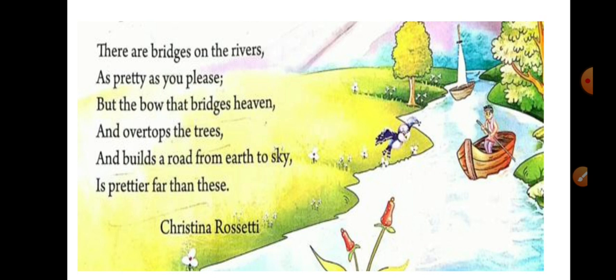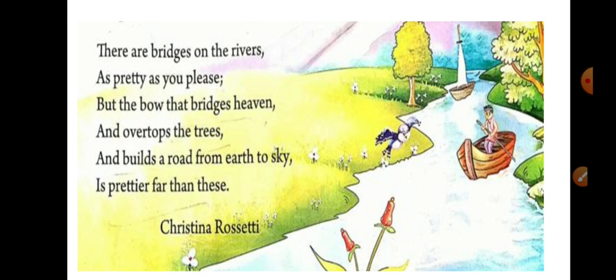Now, the next lines. There are bridges on the rivers as pretty as you please, but the bow that bridges heaven and overtops the trees and builds a road from earth to sky is prettier far than these. Now, here they are talking about the rainbow, right? Now, there are bridges on the rivers. You all must have seen the bridges on the rivers, right? What do the bridges do? They help us to cross the river, right? You cannot cross the river through the water, so there must be something which helps you to go from one side to the other side, right? So this is done by the bridges, as pretty as you please.